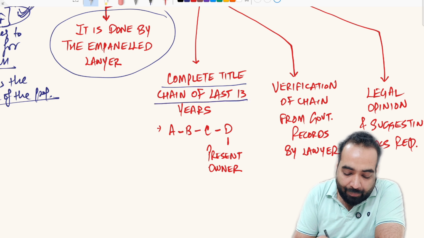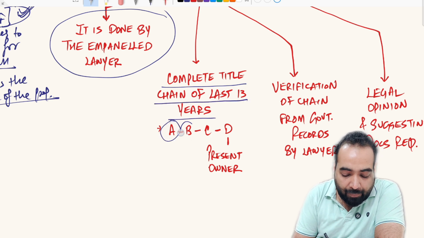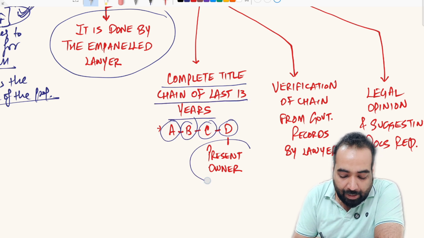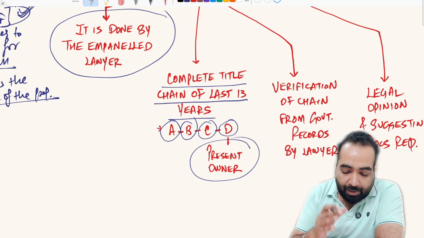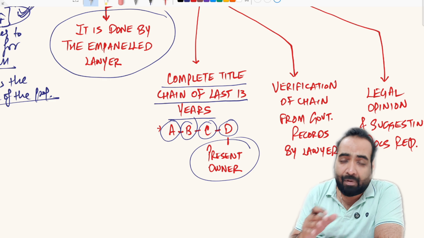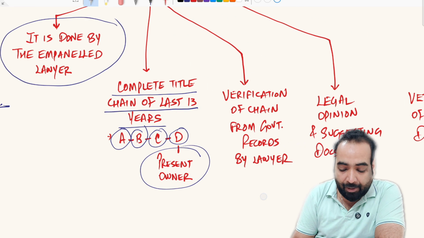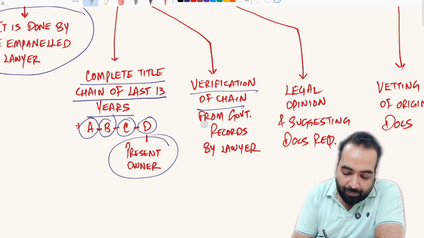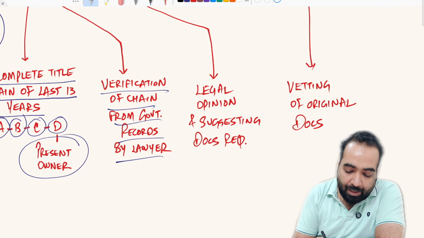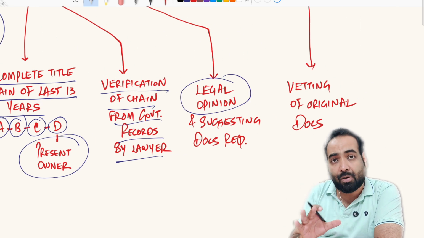Complete title chain of last 13 years, how the property moved from A to B, B to C, C to D. He searches all these records in the government departments. He takes all the original title deeds, verifies the genuineness of the title deeds, and gives the clearance report to the bank. Verify the chain from the government records.